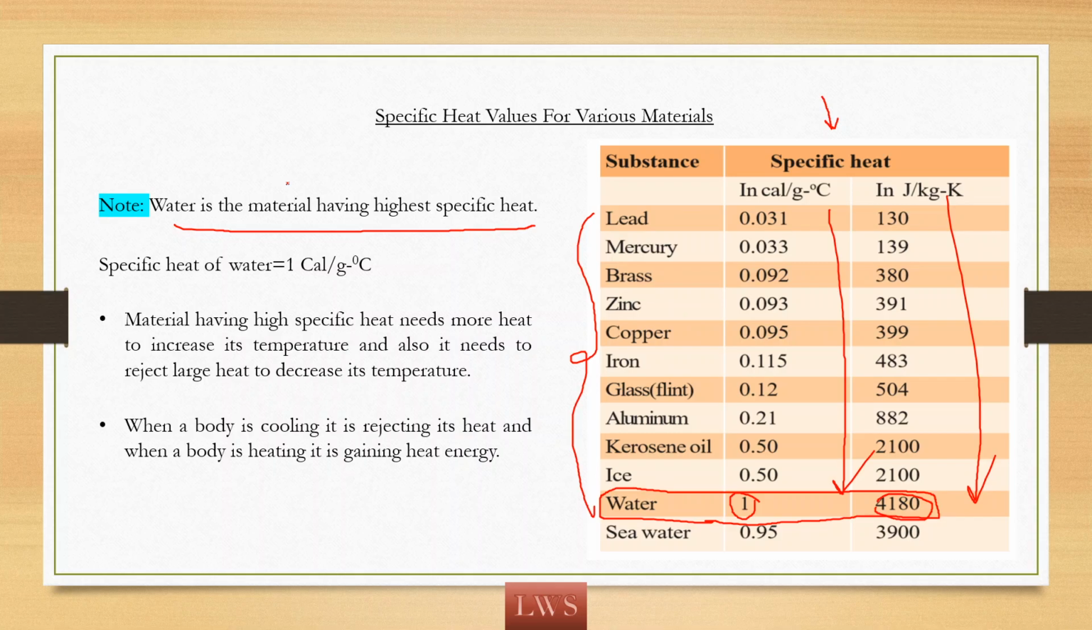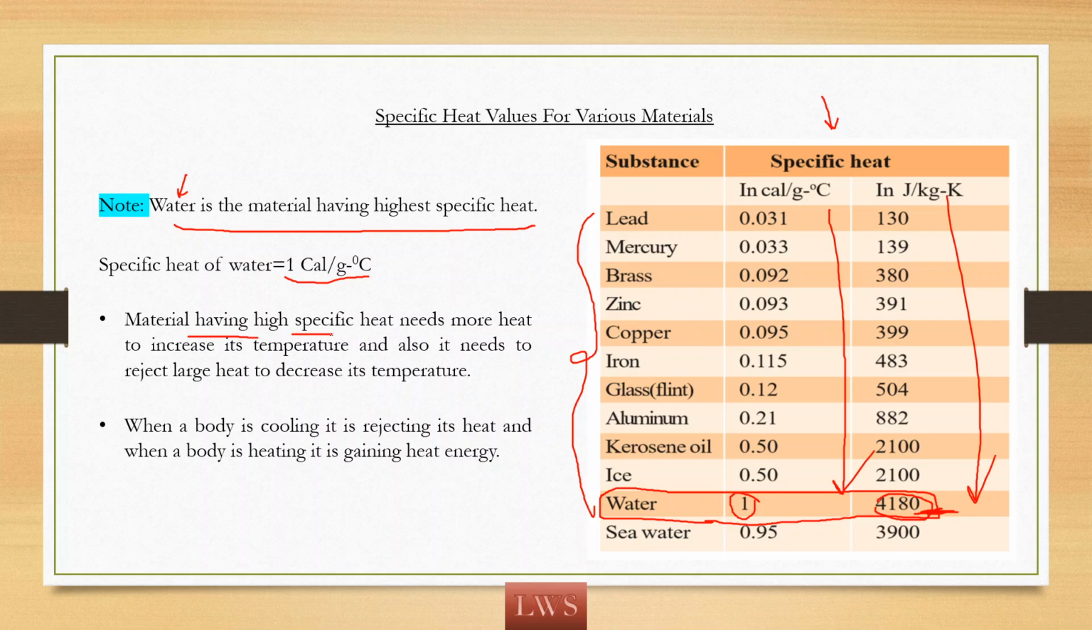Remember, it is a very important question. Which material has the highest specific heat? Water has the highest specific heat. And what is its specific heat in CGS? It is 1 calorie per gram degree Celsius as well as 4180 joules per kg kelvin.